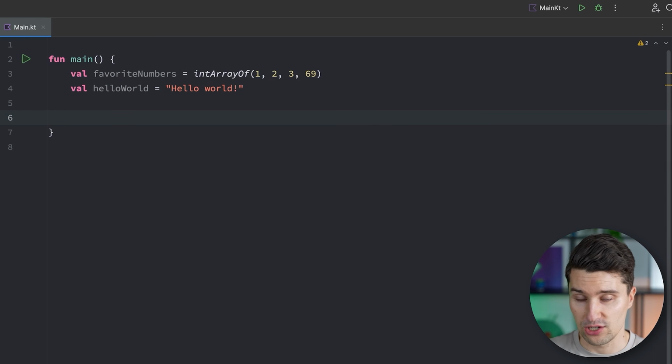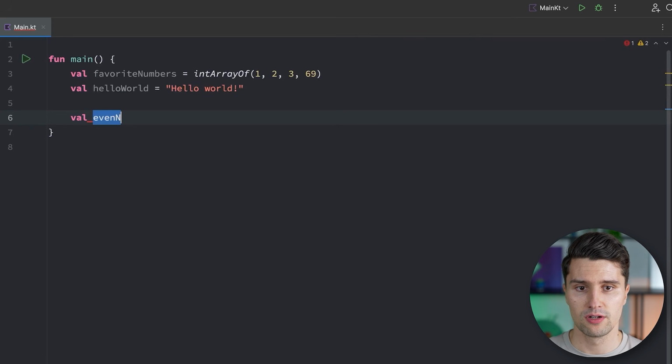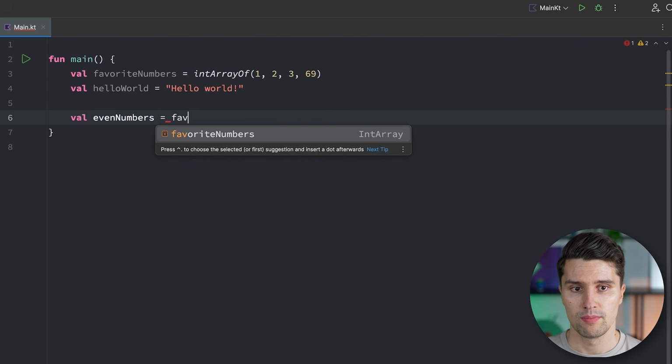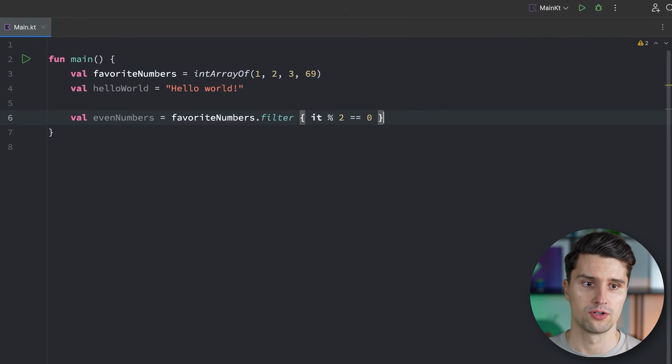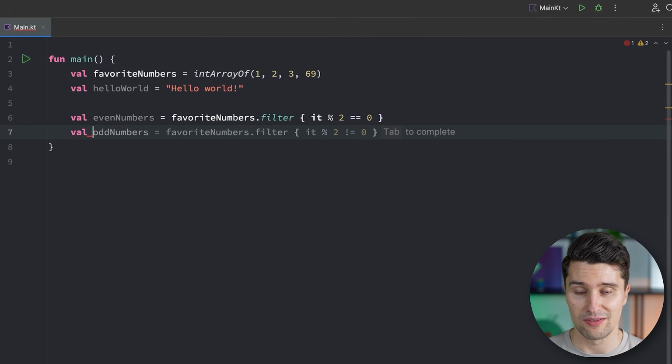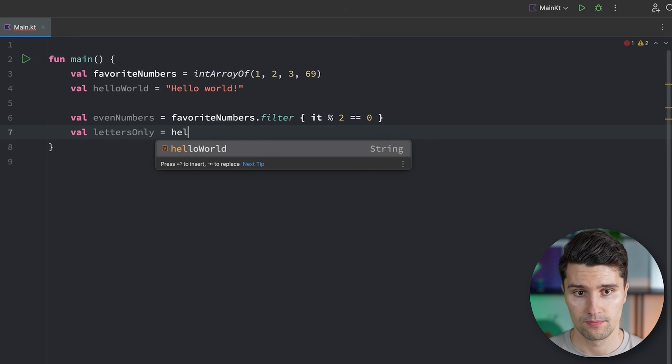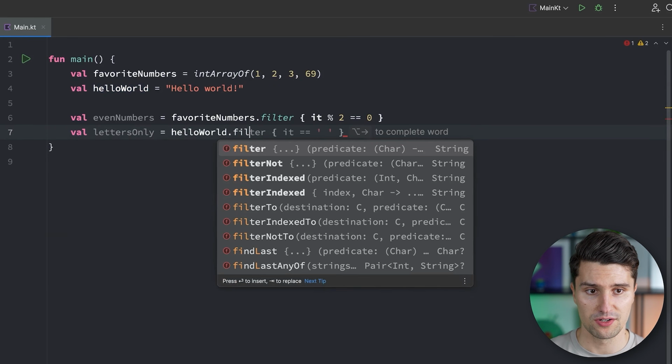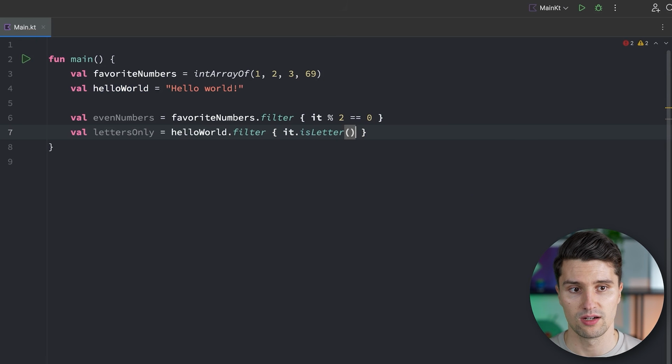We then actually made use of the filter function in order to say something like, okay, even numbers, that's something we had by saying favorite numbers filter, and that's always the AI auto-completed code. But at the same time, we can say, okay, we actually only have letters. So letters only, that's the example we used, which is hello world string. And we filter it by checking if each character is actually a letter.